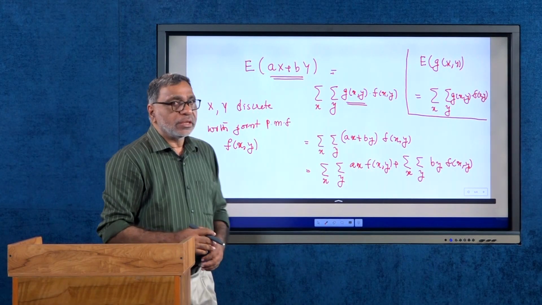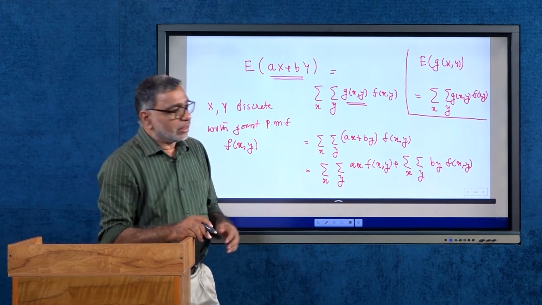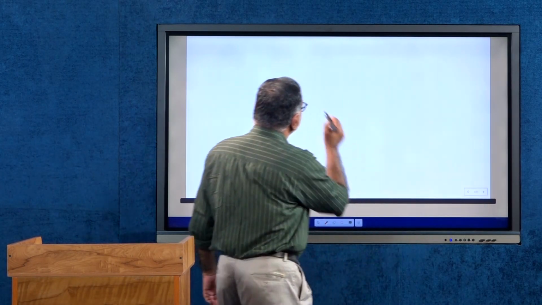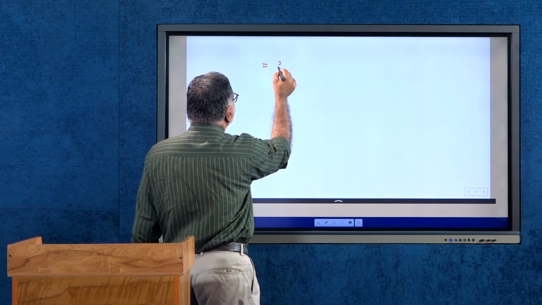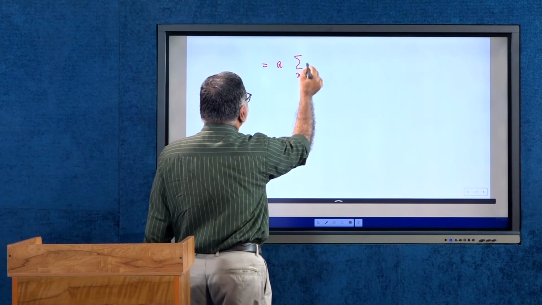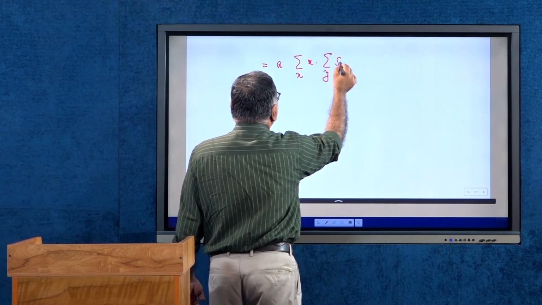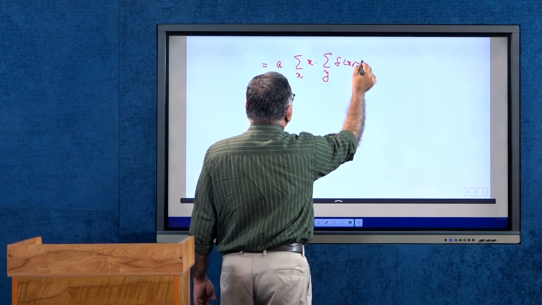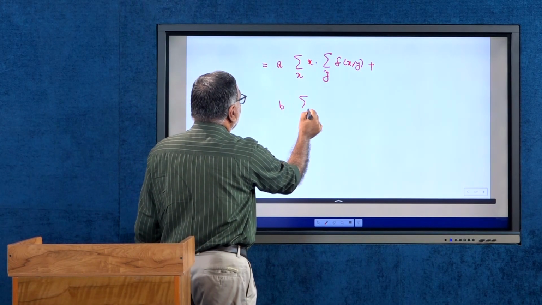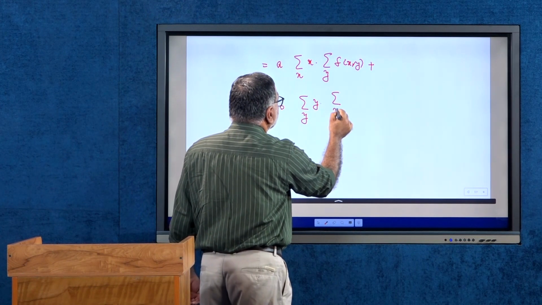So, that is the expansion of that summation. And next, this can be written as, a is a constant. So, a into sigma over x, sigma over y, f x y. That way we write the first expression plus b into sigma over y, y into sigma over x, f x y.